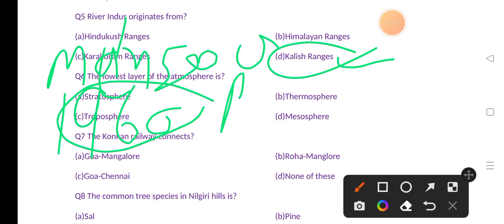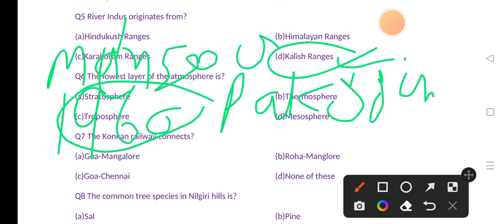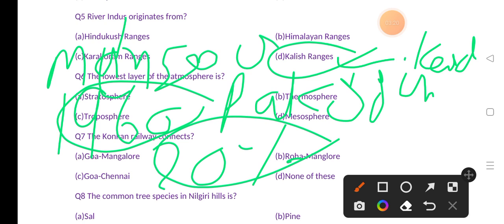If you talk about some points about Indus, the Indus Water Treaty was signed in 1960 between Pakistan and India in Karachi. According to this treaty, India is able to use only 20% water of the Indus river.